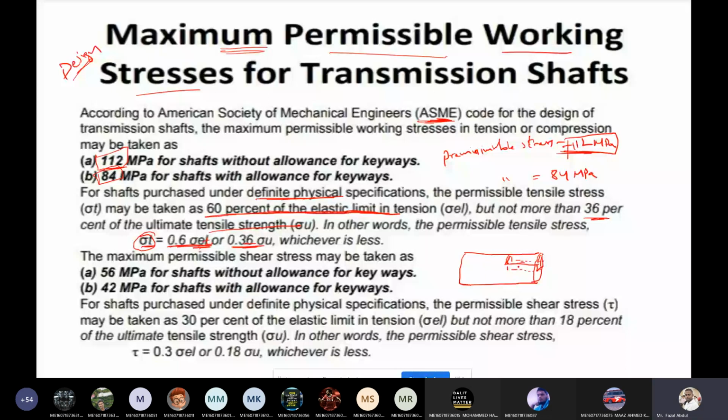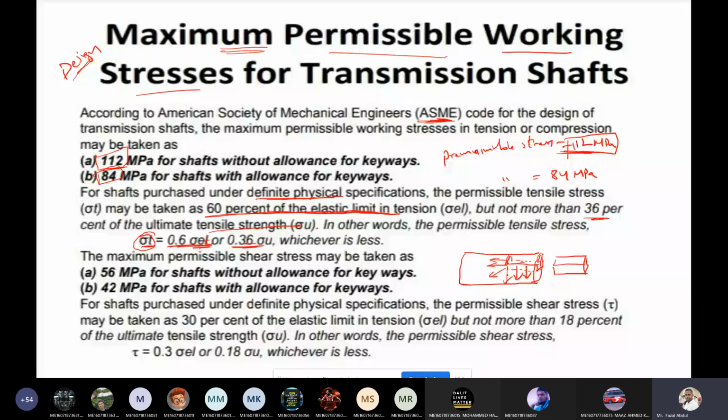If you provide the slot or groove to accommodate the key here, what happened? The stress concentration is going to rise here like this. Okay. So because of this reason, what happened? The permissible value is going to decrease.